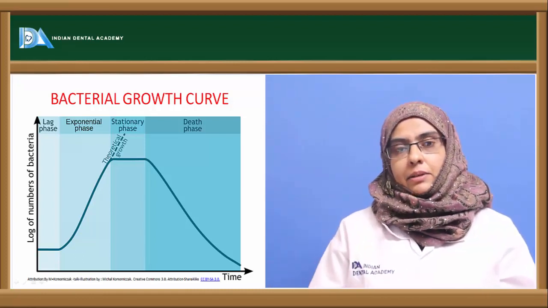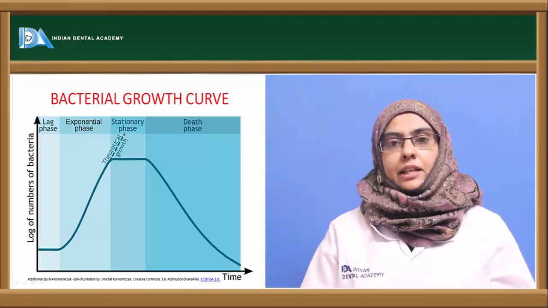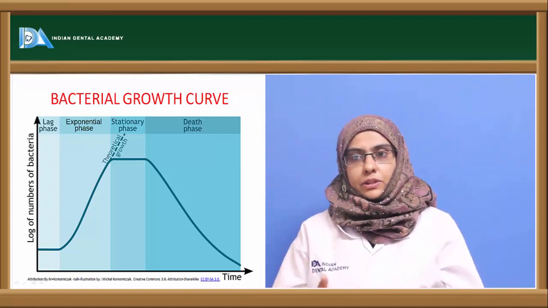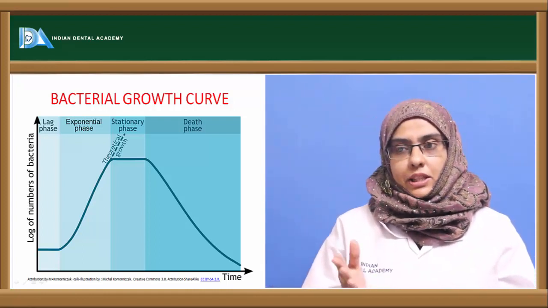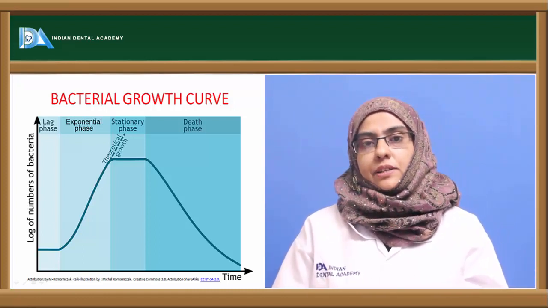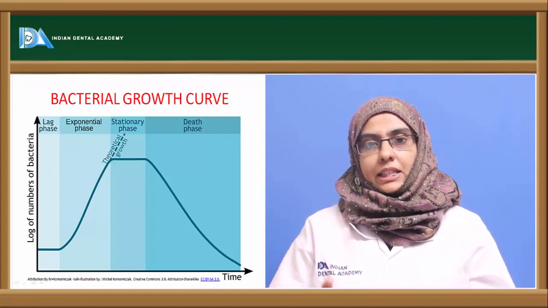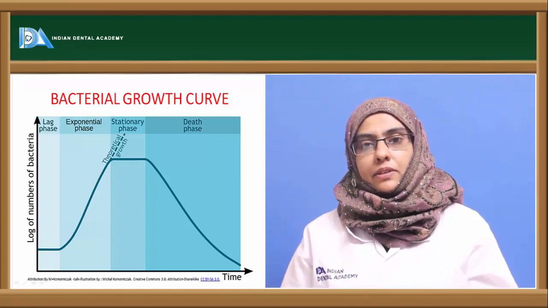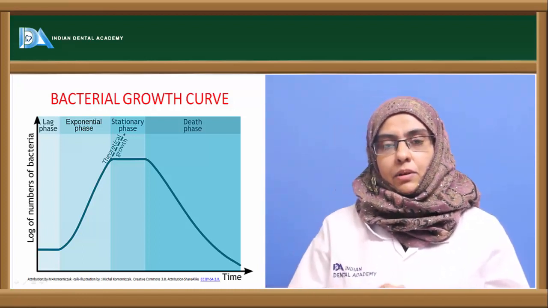Now the next immediate phase after the stationary phase is the death phase. Death phase is completely opposite to the exponential phase. So there is a geometric decrease in the number of organisms, whereas in the exponential phase we can see a geometric increase in the number of organisms. In the death phase it is a geometric decrease in the number of organisms.